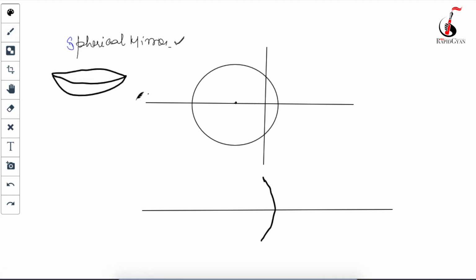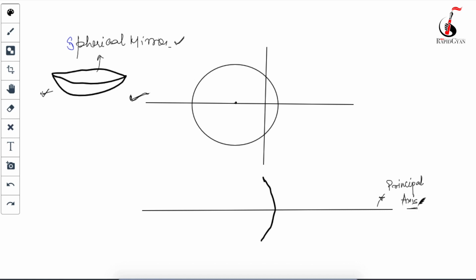So this one is your spherical mirror, the separated part from a sphere is called your spherical mirror. And a line passing through the diameter, or you can say the center of the sphere, is called the principal axis. This line is called beta, the principal axis.